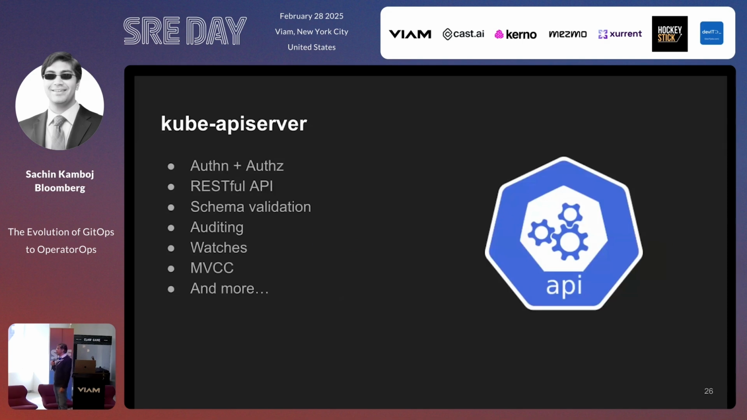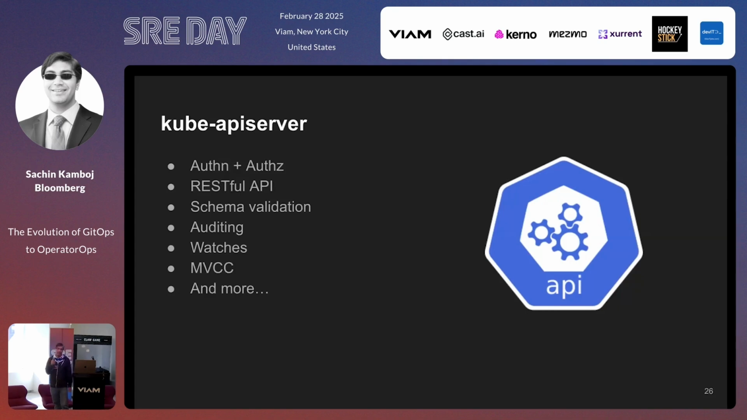The final piece of the puzzle that you really need in order to make all of this work is the Kube API server, without which nothing really works. There's one part that I left out, which is also the database or the single source of truth. That typically goes with etcd. You can use Kine and Postgres and other backing stores for it. But the whole thing that the Kube API server gives you out of the box is it gives you authN and authZ. It gives you a RESTful API.